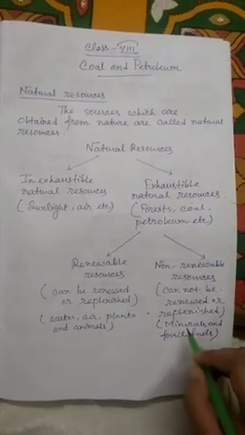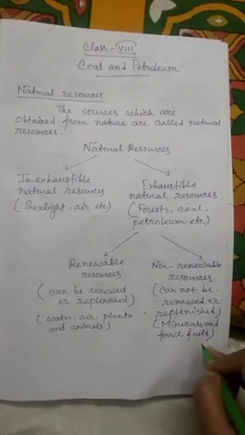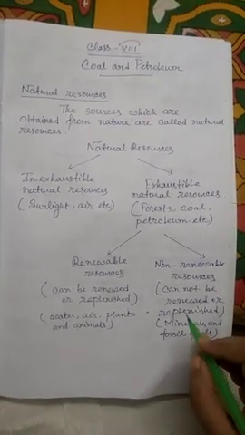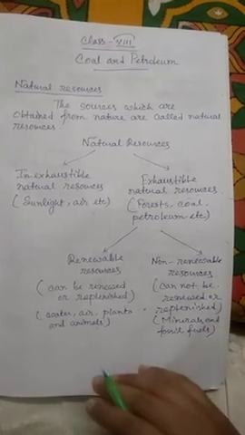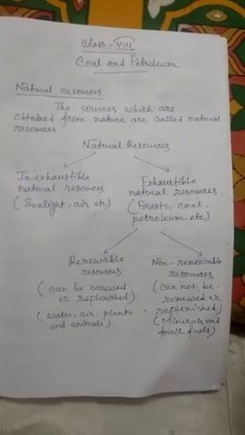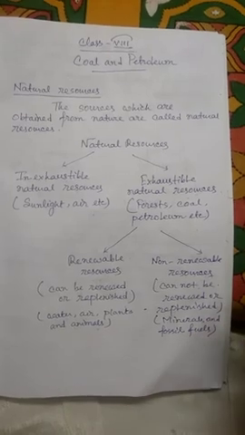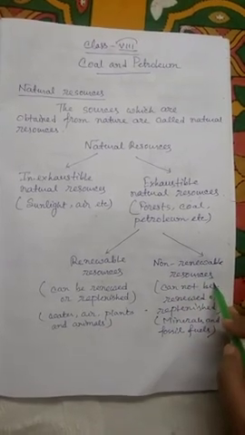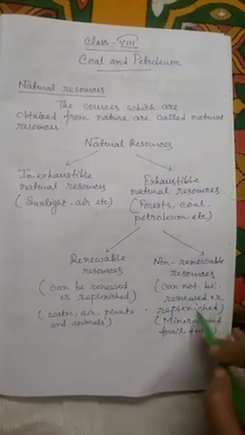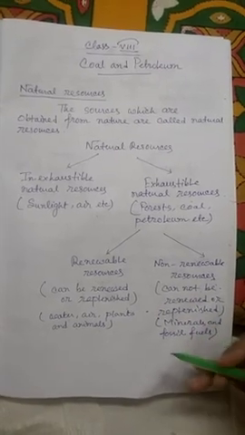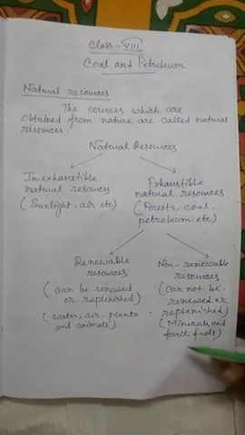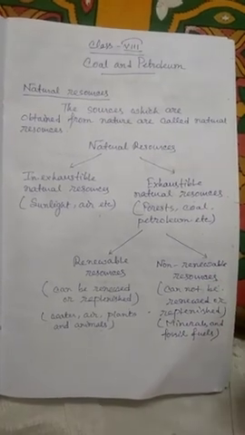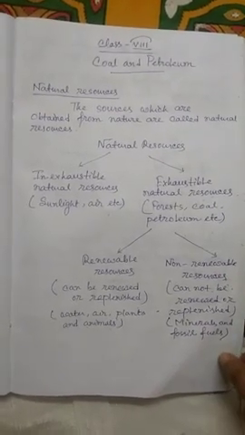But if we continually use minerals and fossils, there is a possibility that they can be fully gone from the nature. So these are known as non-renewable resources. So they cannot be renewed or replenished. Example that I said, that minerals and fossil fuels are the example of non-renewable resources.